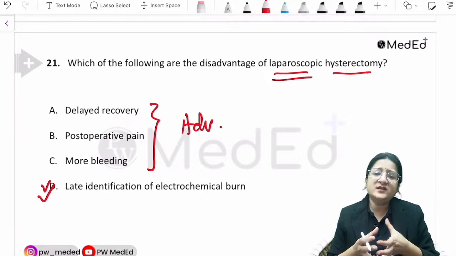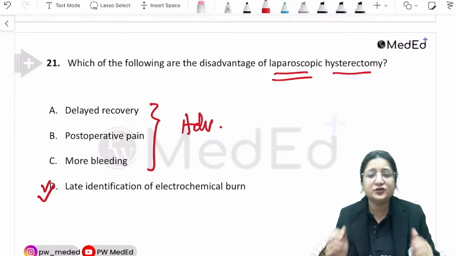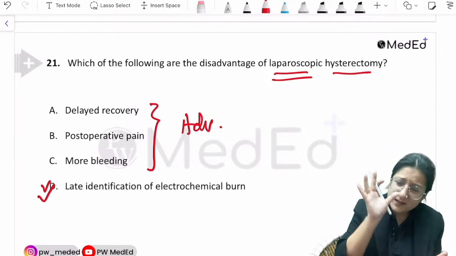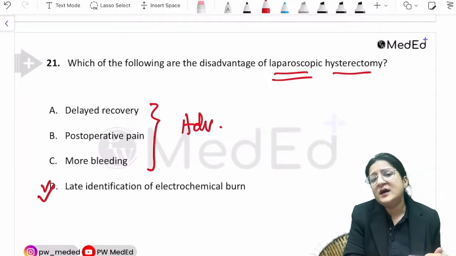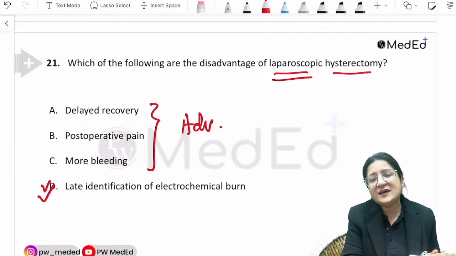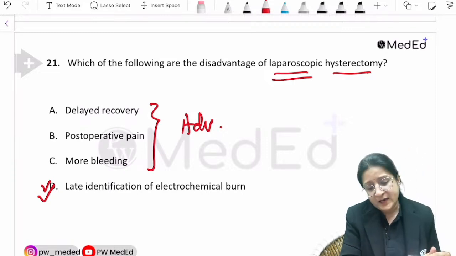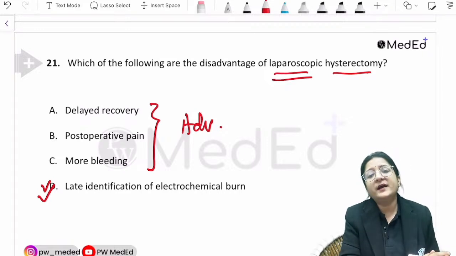So in laparoscopic surgeries, because we are not inside the abdomen visibly looking at tissues and feeling tissues, it is possible that thermal injuries may present much later. So late identification of electrochemical burn, that would be the disadvantage. All right, so this is the correct answer, option number D.